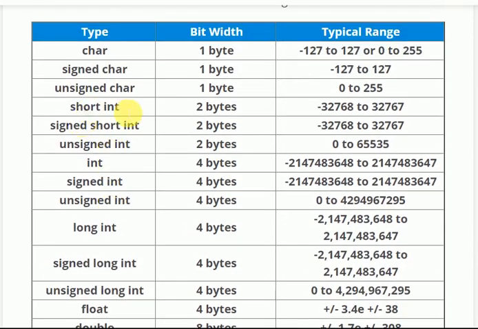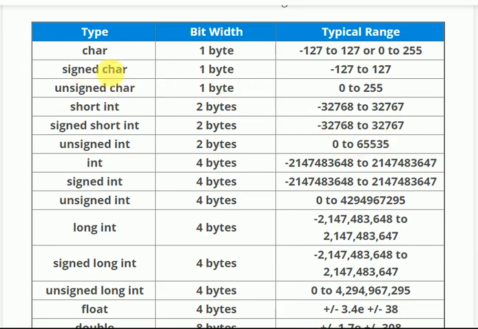Now let's see int. The range of int is -32768 to +32767. Now suppose signed int. Signed means we have both positive as well as negative values in it, so we can have minus as well as plus. But what if we use unsigned int? Unsigned int means that we don't have any negative values in it, so we have 0 to +65535.